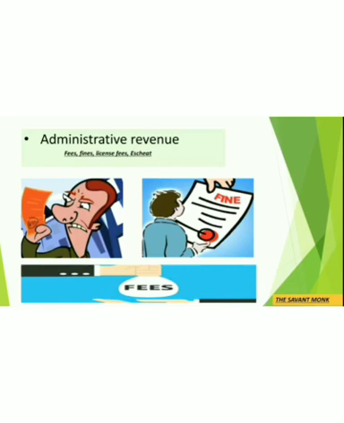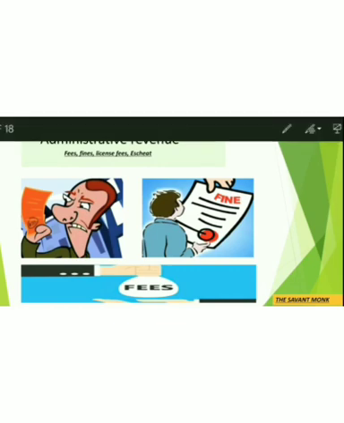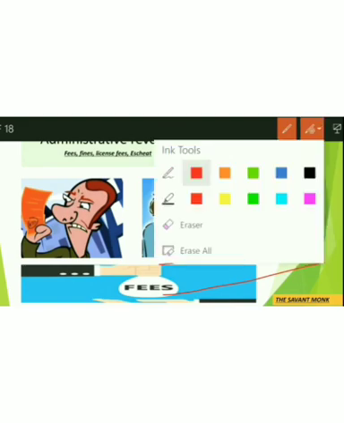Then we have special assessment. It is that payment which is made by the owners of those properties whose value has appreciated due to developmental activities of the government. For example, this was your property, and the rate of this property were very low because the road was not there. So if the government will build a road near to this property, then the value of your land will appreciate. So the government may recover a part of this developmental expenditure from you, and whatever you will be paying to the government, that will be the part of special assessment.